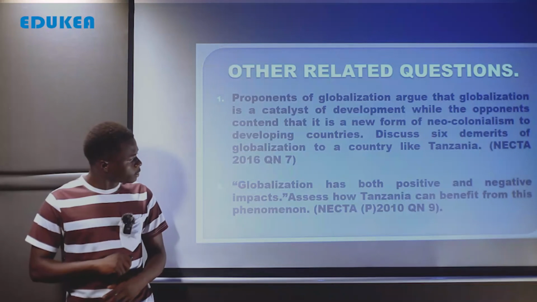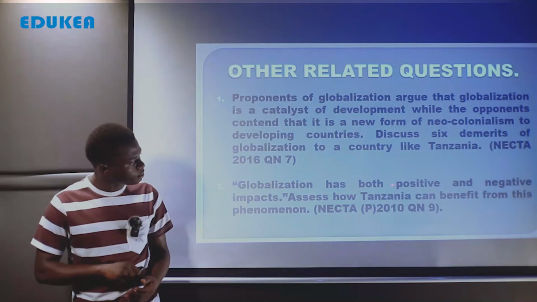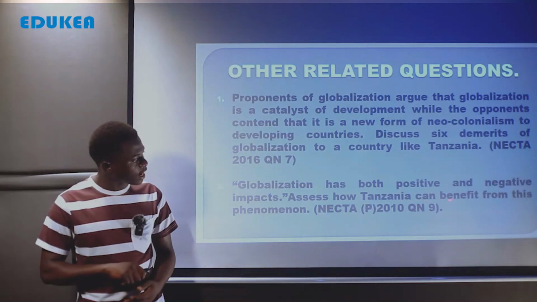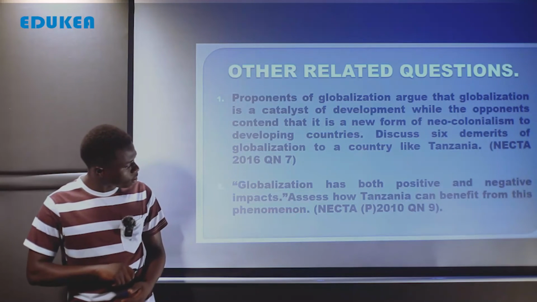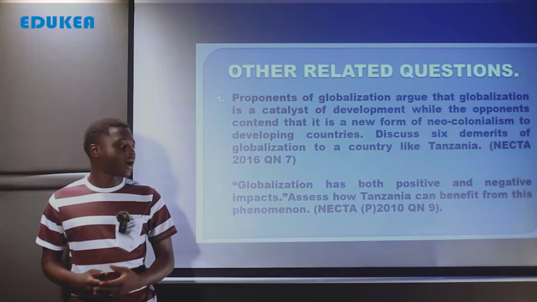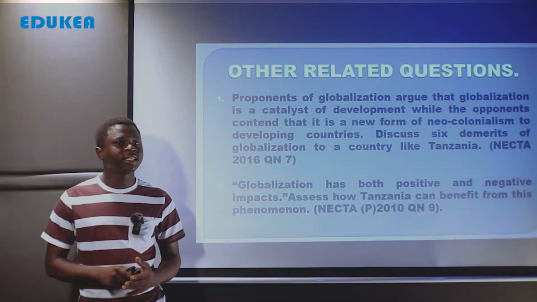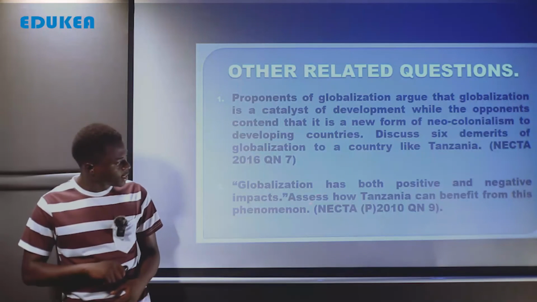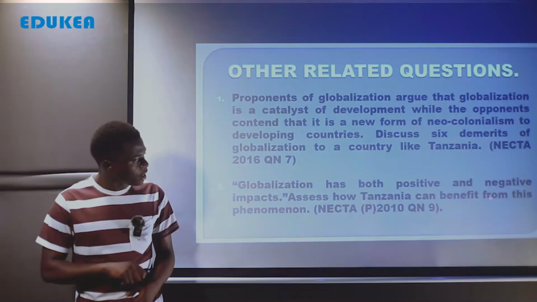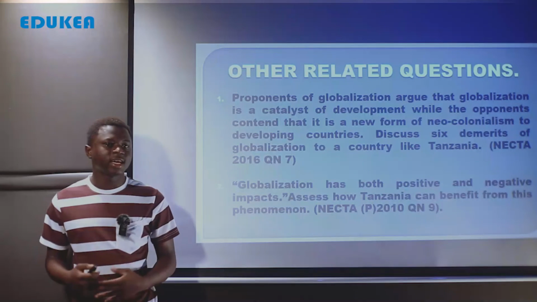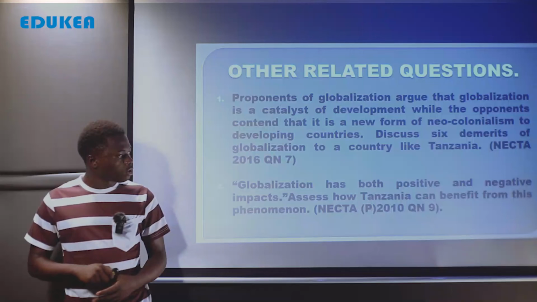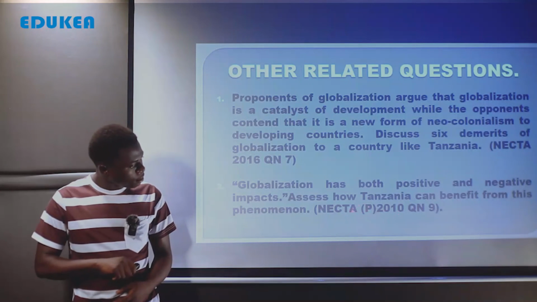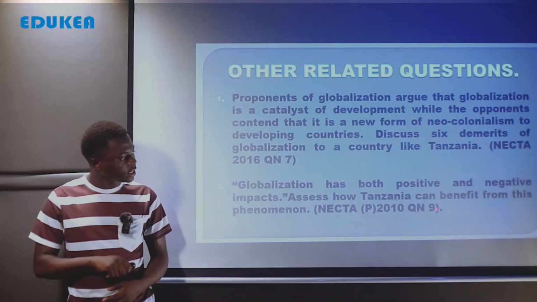Swali la pili tunasema globalization has both positive and negative impacts. Assess how Tanzania can benefit from this phenomenon. Kwamba sasa utandawazi una pande ambayo ni negative, impacts matokeo ambayo ni chanya na hasi. Sasa wewe inabidi uassess how Tanzania can be benefited from this phenomenon. Tanzania tunawezaje kubenefit from this globalization? And this was a Necta question 2010 ambayo ilikuwa ni for private candidates, question number 9.